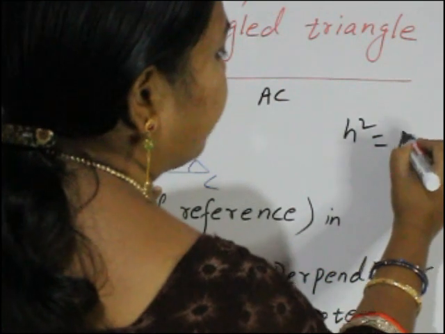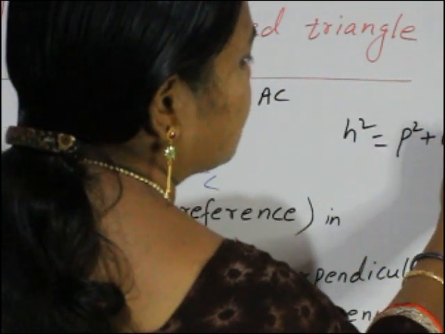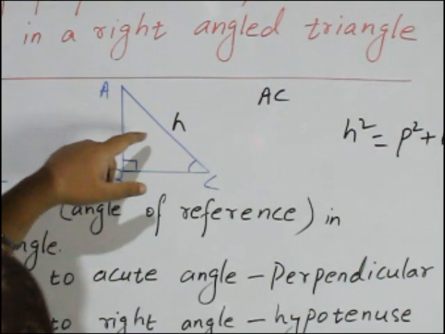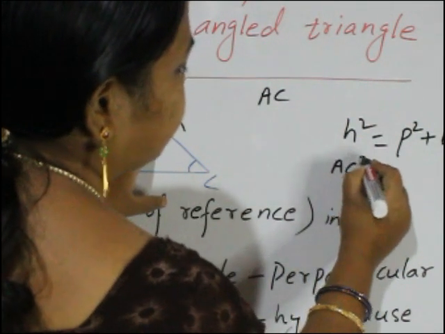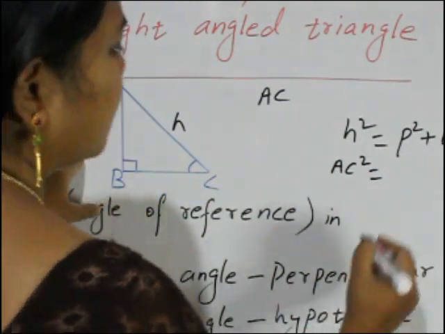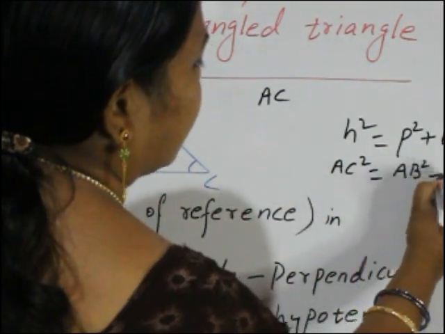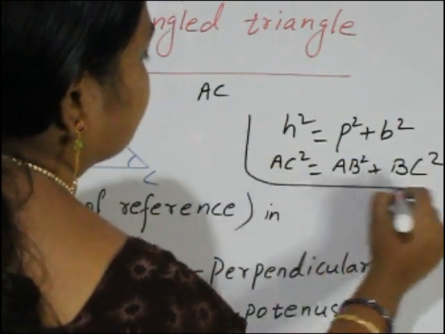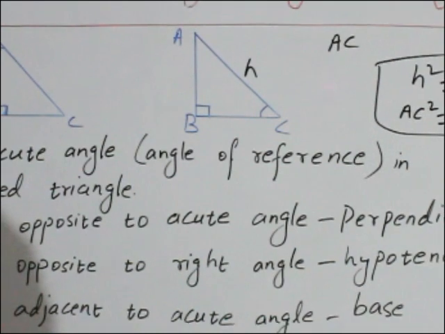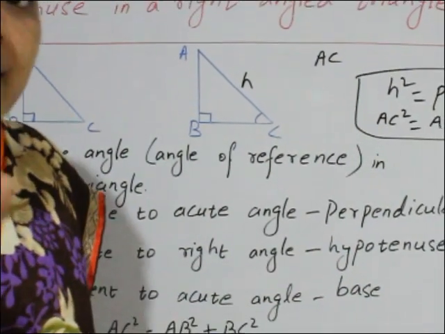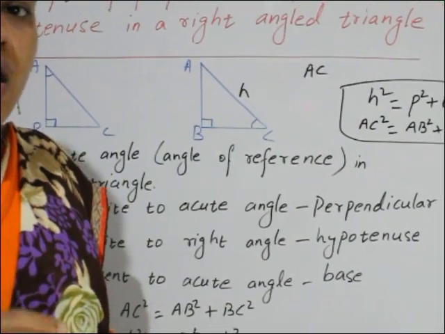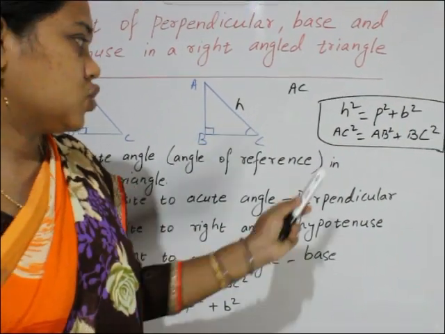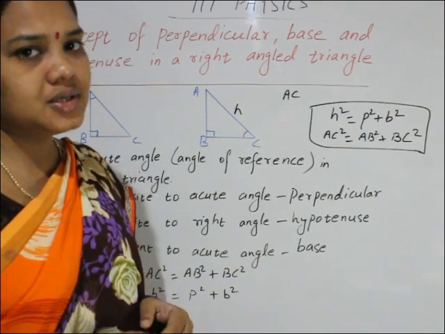H square equals P square plus B square. Here H is AC, so AC square equals AB square plus BC square. This is Pythagoras theorem.